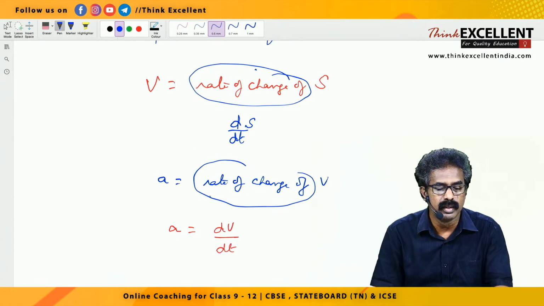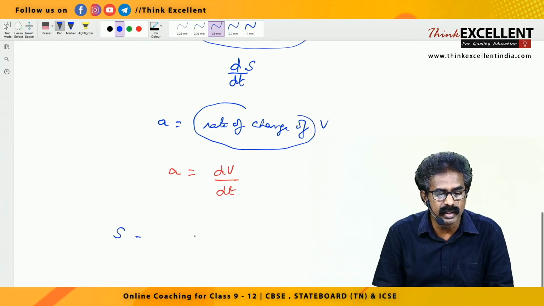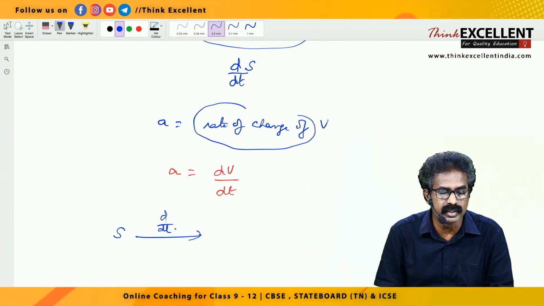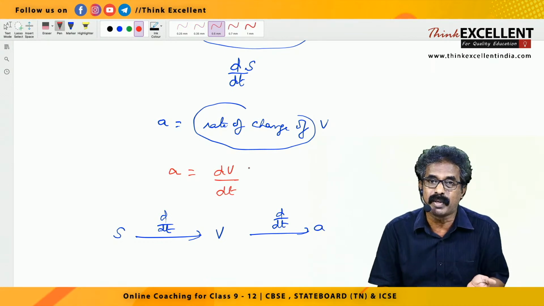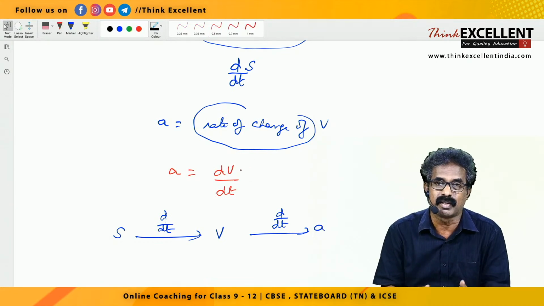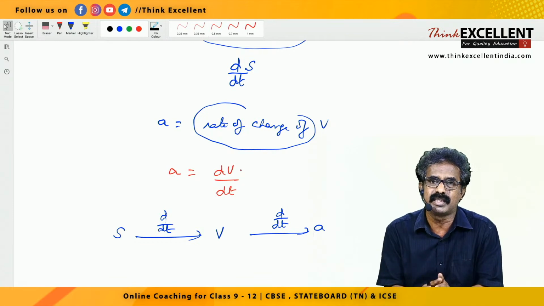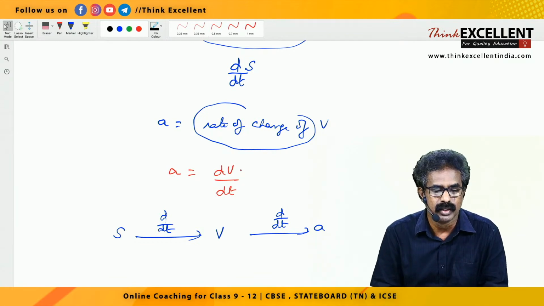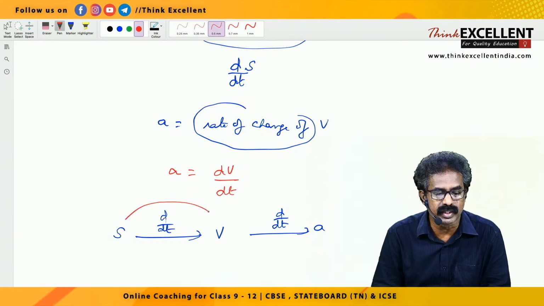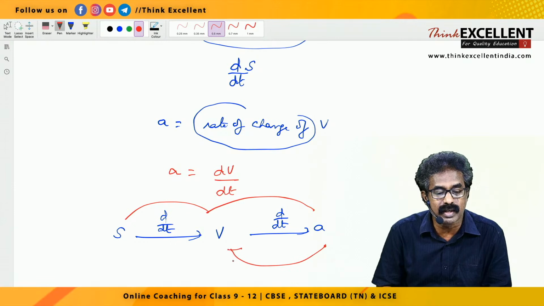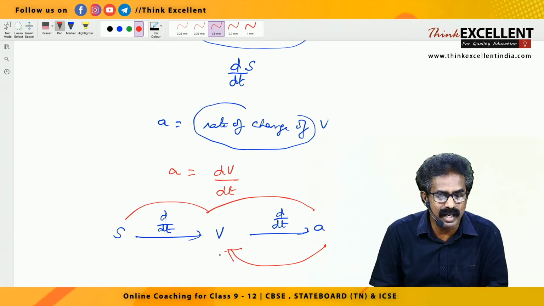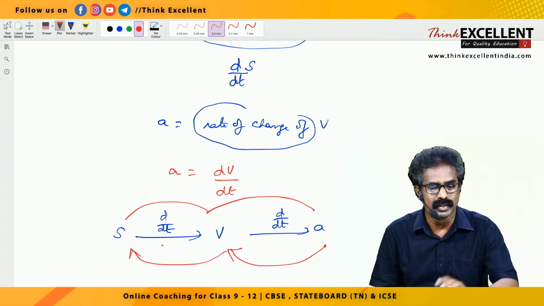So remember, when the displacement is given, if we differentiate one time, you will get velocity. If we differentiate once again, you will get acceleration. Differentiation has an inverse operation, like for addition it is subtraction, for multiplication, division. For differentiation, the inverse operation is integration. So displacement to velocity, you differentiate. Velocity to acceleration, you differentiate. Suppose acceleration is given and you want to go in this direction to get velocity, you have to integrate. Then velocity to displacement, you have to integrate. Okay, that we'll study later.